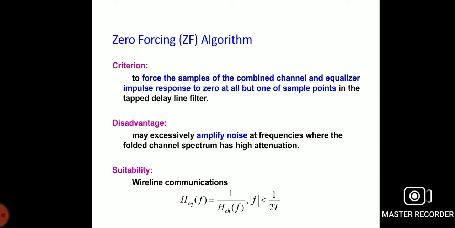If the filter is of the second type, FIR, then it is known as a transversal filter or tapped delay line filter with tap weights or coefficients for the signals. The input samples are applied to the input of the filter, and the output of the transversal filter is denoted as the estimate of the input data symbols.